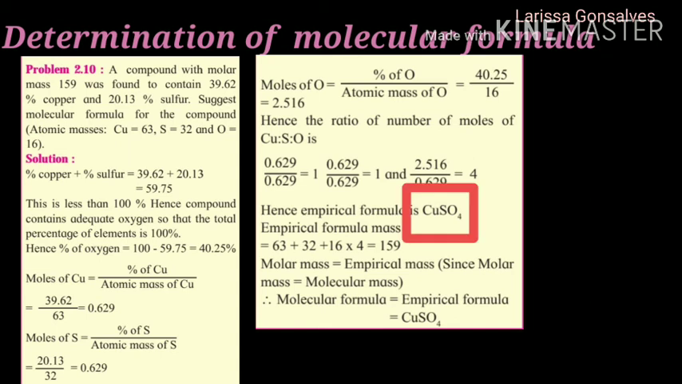So the empirical formula is CuSO4. Next, we need to calculate the empirical formula mass. So copper is 63, sulfur is 32 and 4 times oxygen atoms, which is 16. So we get the answer as 159. If you calculate the molar mass of copper sulfate, then it will come as 159. Hence molar mass is equal to your empirical formula mass, and molecular formula becomes equal to empirical formula, which is CuSO4. CuSO4 is the formula of copper sulfate.